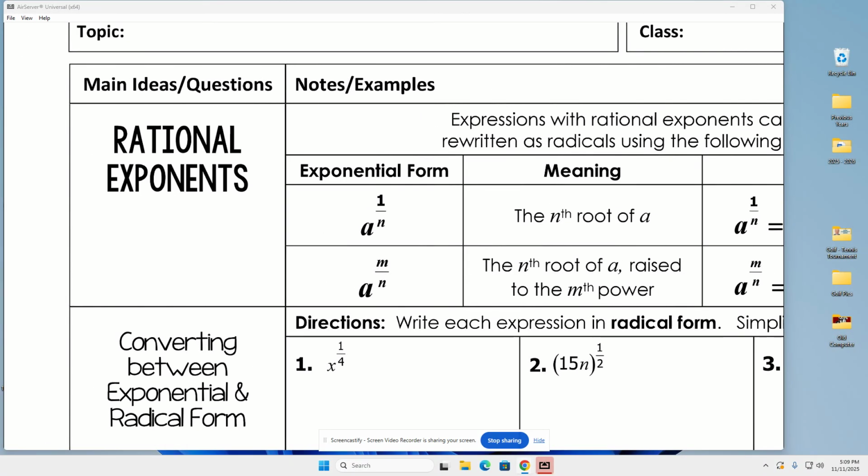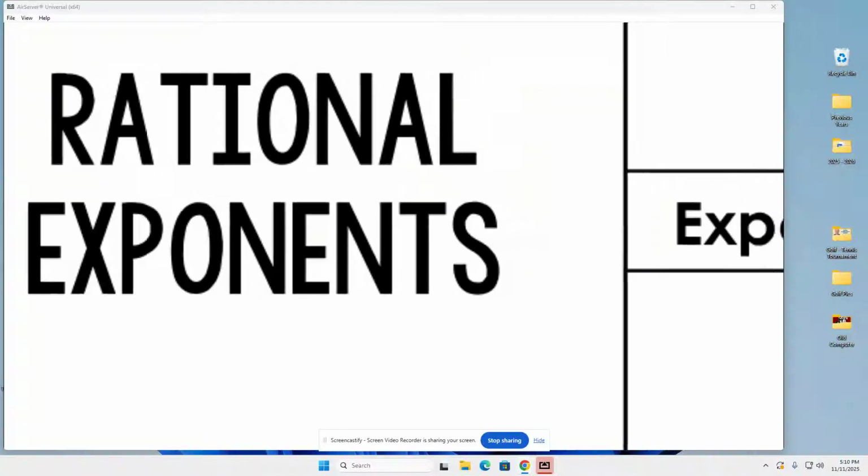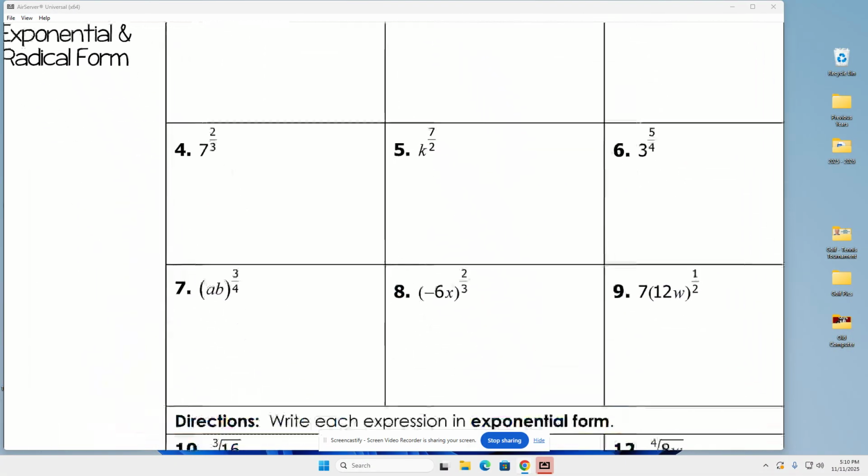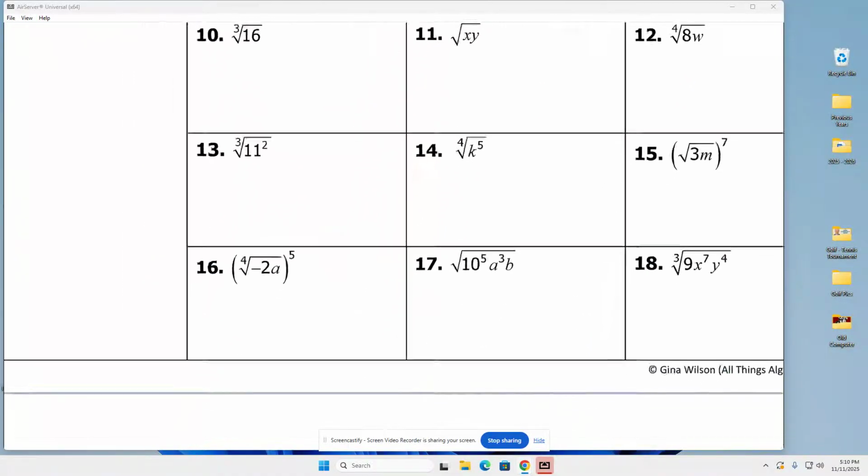So listen, what we're dealing with today is rational exponents. Rational exponents, okay? Now, we're going to write something here. When you hear rational exponents, I want you to think, and I'm going to zoom way in, I want you to think fractional. Fractional exponents. Rational exponents is fractional exponents. That means your exponents are going to be fractions. Look at all these. All of these are fraction exponents.